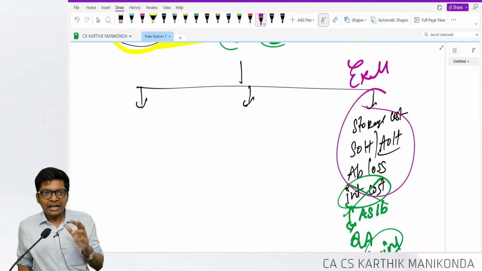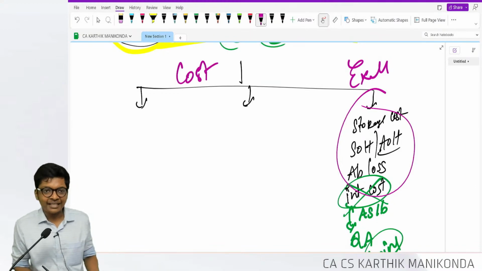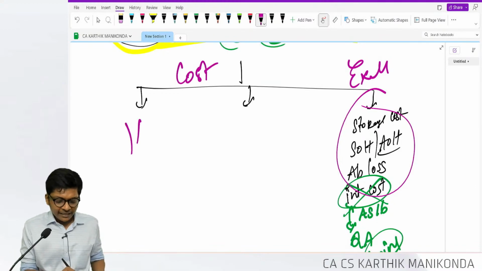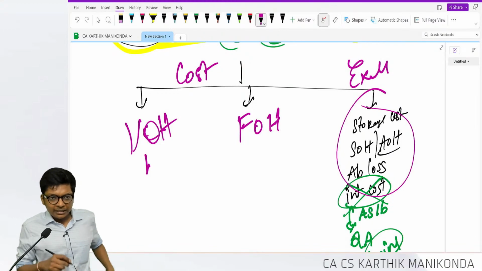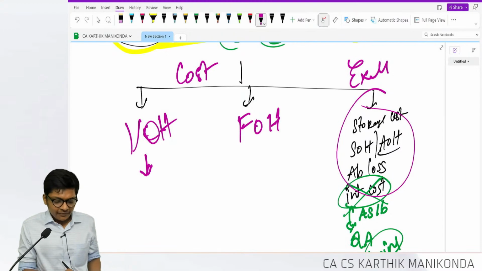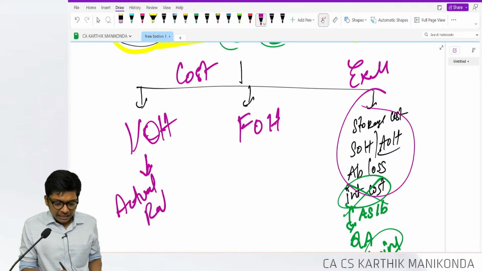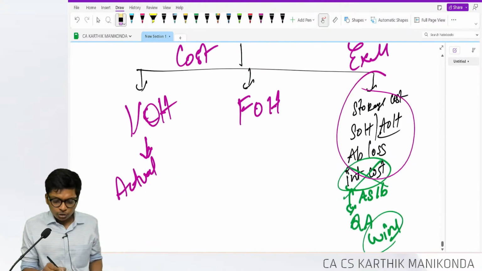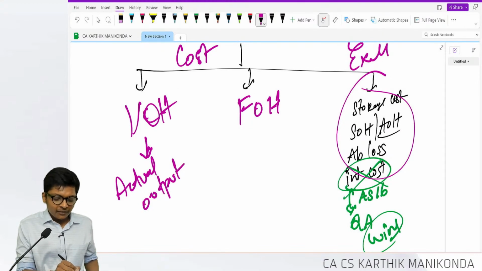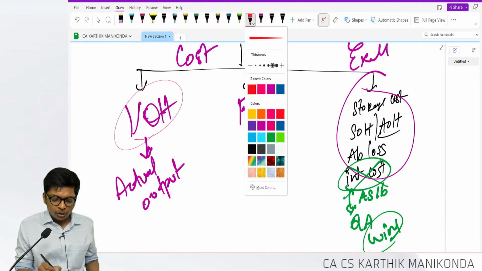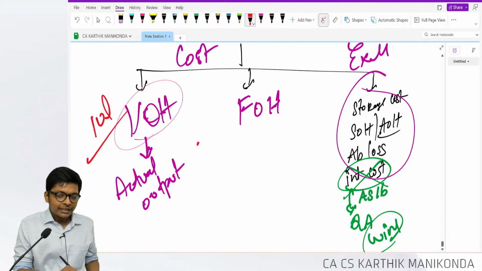The inclusion, the other cost until finished goods are ready, is classified into variable cost and fixed cost. So variable overhead and fixed cost, guys. Variable overhead, whatever cost is incurred, I will absorb using the actual rate, using the actual output. I will divide the total variable overhead, guys. Find out the total variable overhead. They will give it. 10 lakhs divided by 1 lakh units manufactured, 10 per unit.